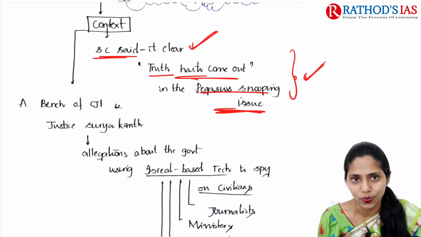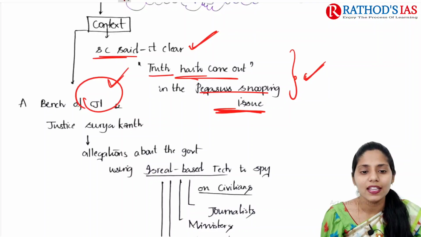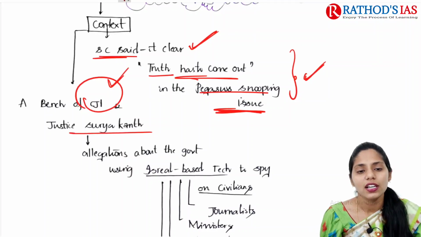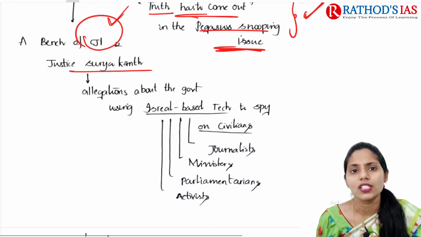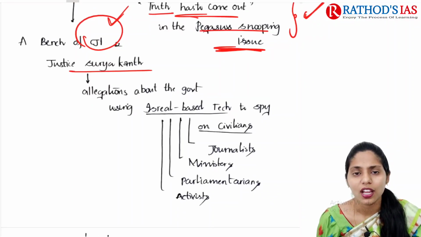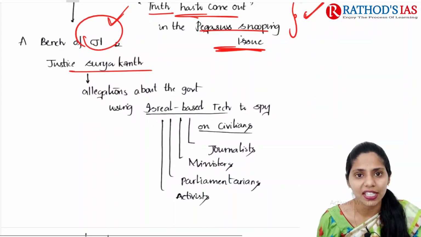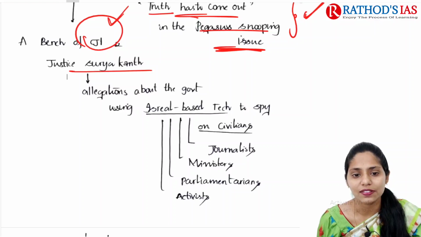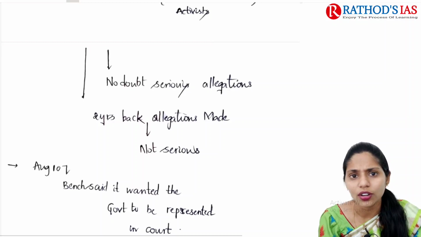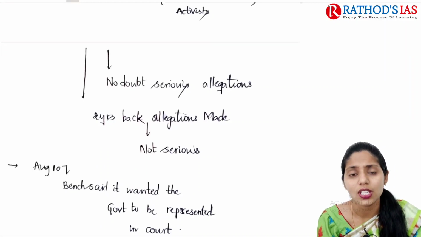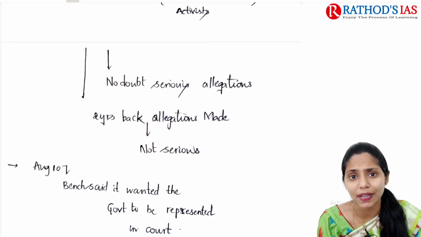the Pegasus snooping issue. A bench of CJI, the Chief Justice of India, and Justice Suryakant said that this Israel-based technology, a spyware, is mainly used against civilians, journalists, ministers, parliamentarians, as well as activists. In this context, the Supreme Court said that no doubt it is a very serious allegation because a large number of cases are filed and many people are targeted using this Pegasus.